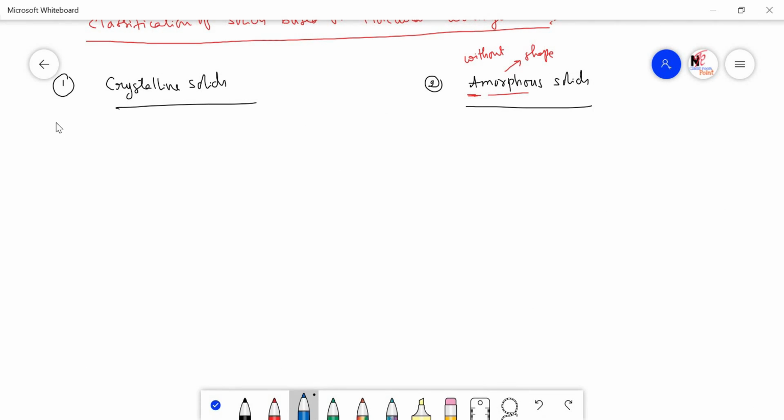In the case of the crystalline solids, the first point is the particles are arranged so closely to each other in both the solids, but in the case of the crystalline solids, the particles maintain long range order. Long range order means if I write like this, you may not understand. I'll write another type of the arrangement. See, there is A particle which is closely arranged to the B particle. See, here I am showing some gap. Actually, solids do not have any gap between the molecules, but let us imagine still they are closely arranged to